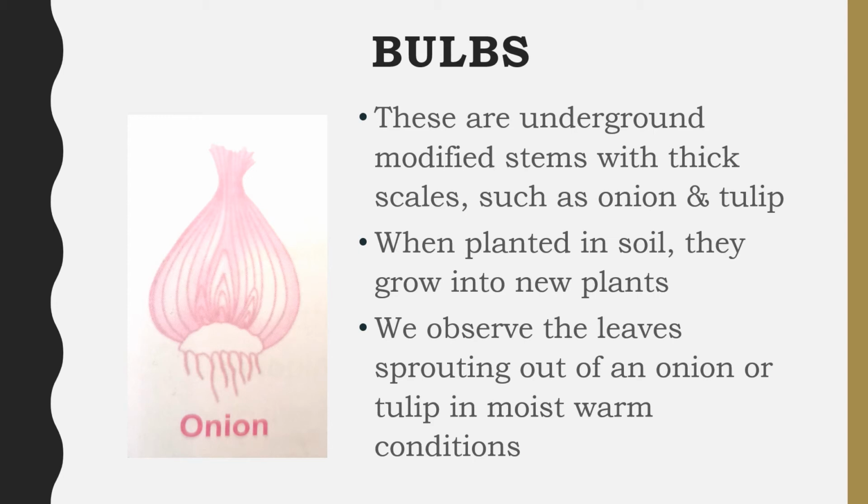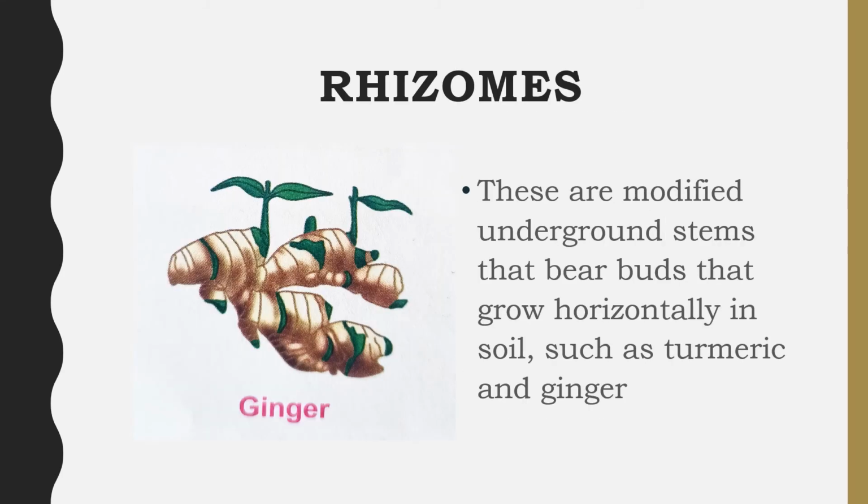We observe the leaves sprouting out of an onion or tulip in moist, warm conditions. Rhizomes. Rhizomes are the modified underground stems that bear buds and grow horizontally in the soil, which you can see in turmeric and ginger.